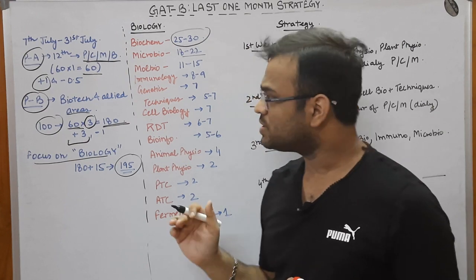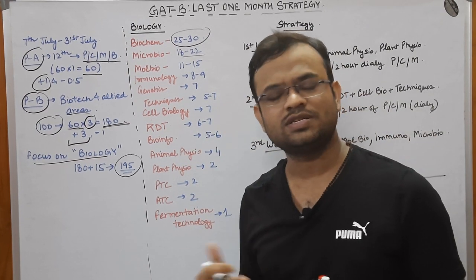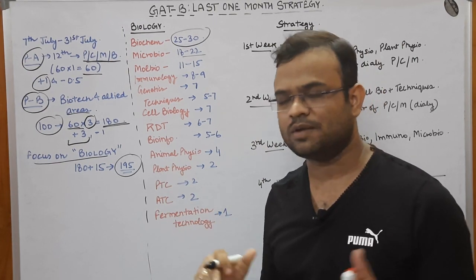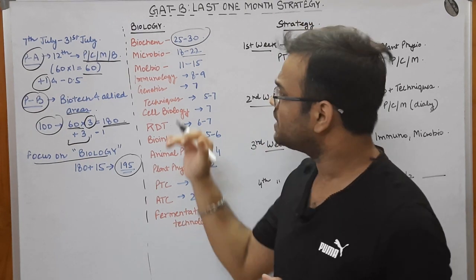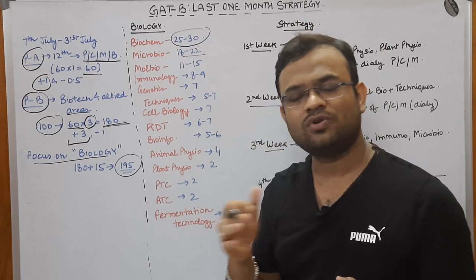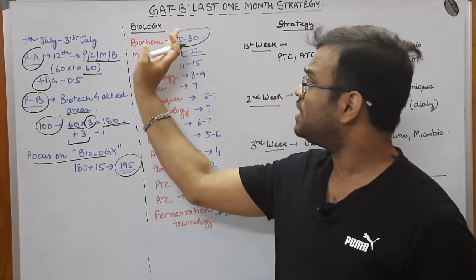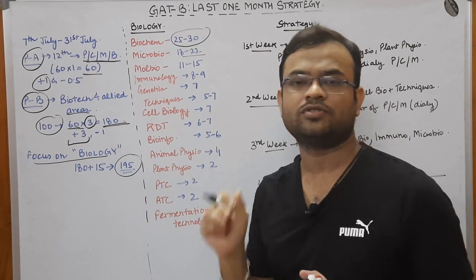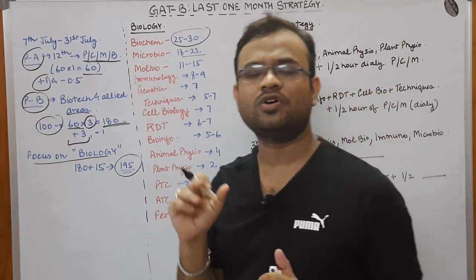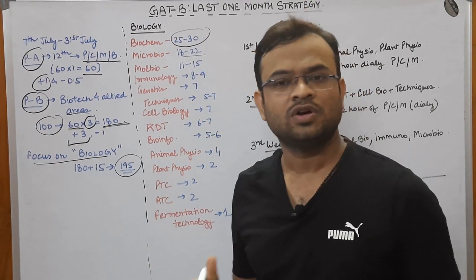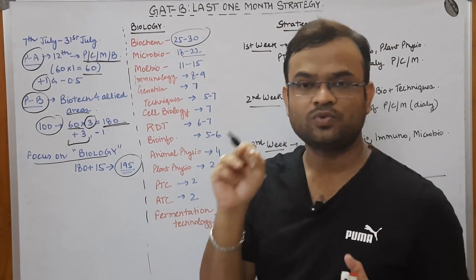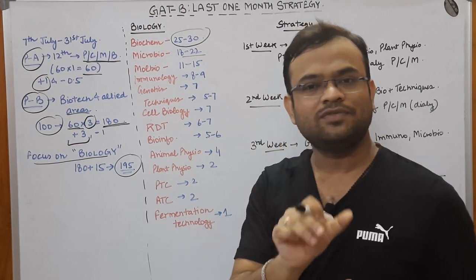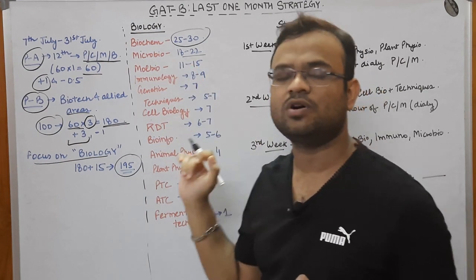I don't think the pattern would change much this year, but you can expect a few changes. That is purely unpredictable, nobody can guess that, but I think this pattern would be followed this year also. So you can see that biochemistry is the highest yielding topic, followed by microbiology. In biochemistry I've already told you the major things you should focus upon. If you have not seen the video for part B, please visit my channel and check it out. I would post the links in the description box also.